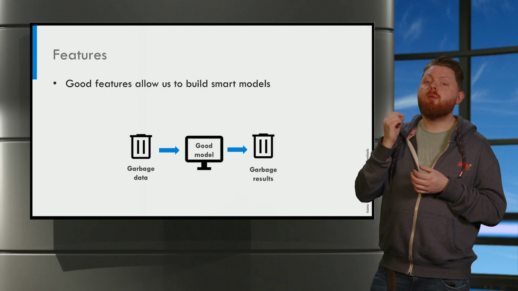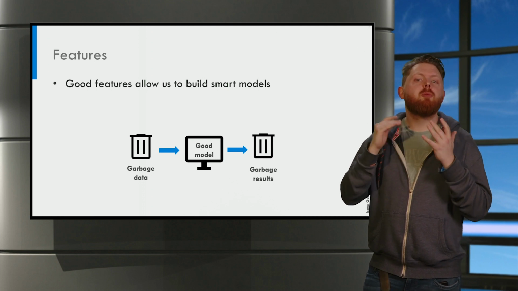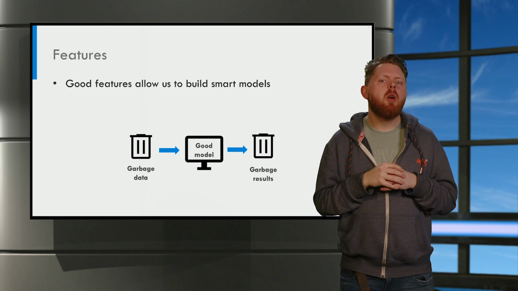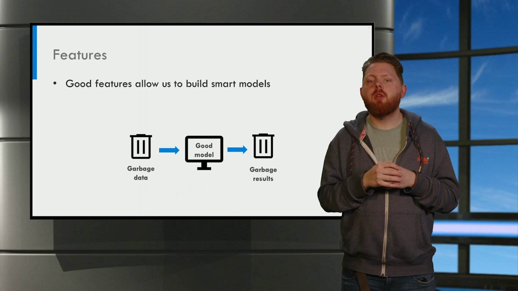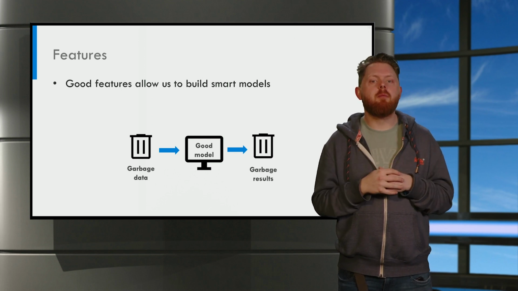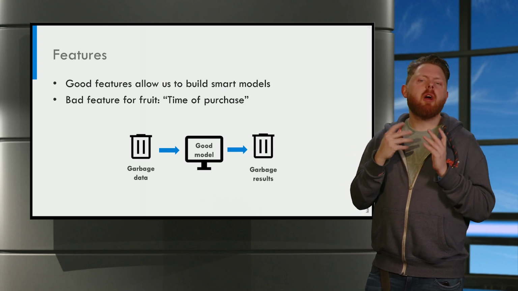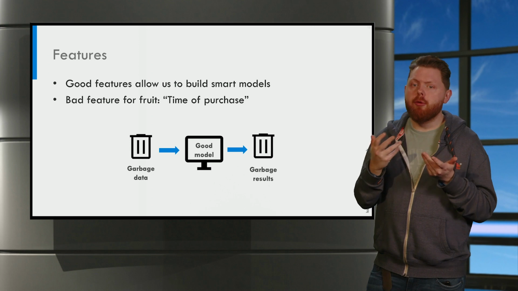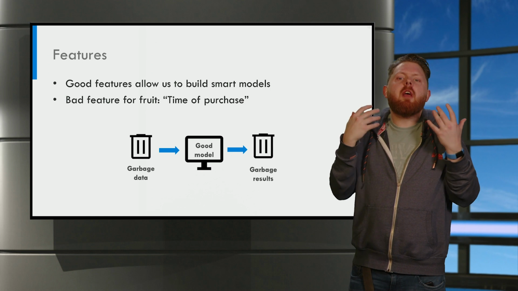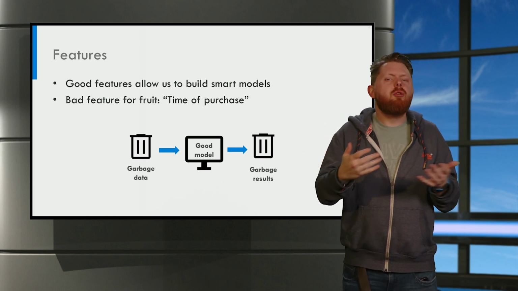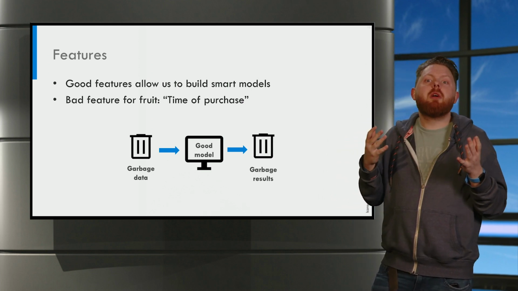Now you should realize one thing about features. Good features allow you to build a smart and accurate model. We can consider the weight and the color of our fruit to be good features, suitable for the task at hand. But there also exist bad features. For example, we could try to predict the type of fruit based on the time when it was purchased. This does not tell us anything about our object. Using such a feature would only introduce noise into our model. It should be considered garbage.